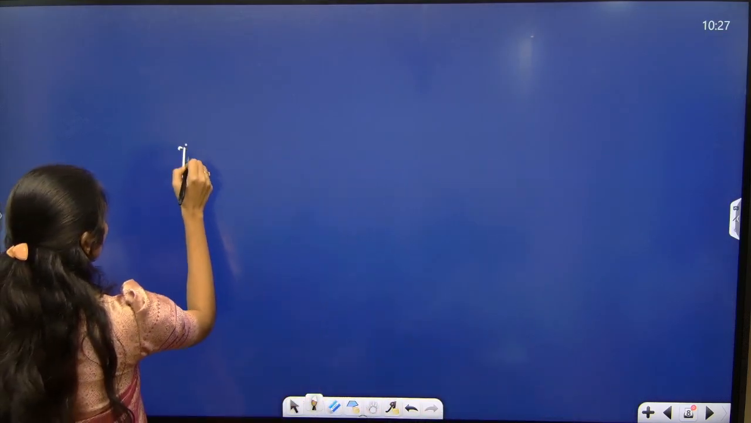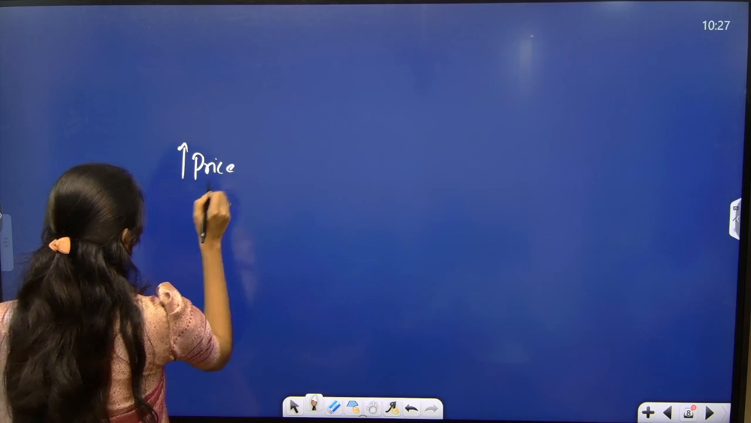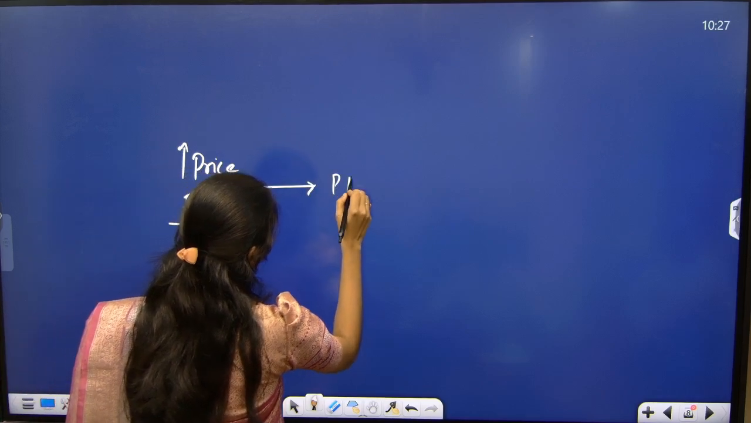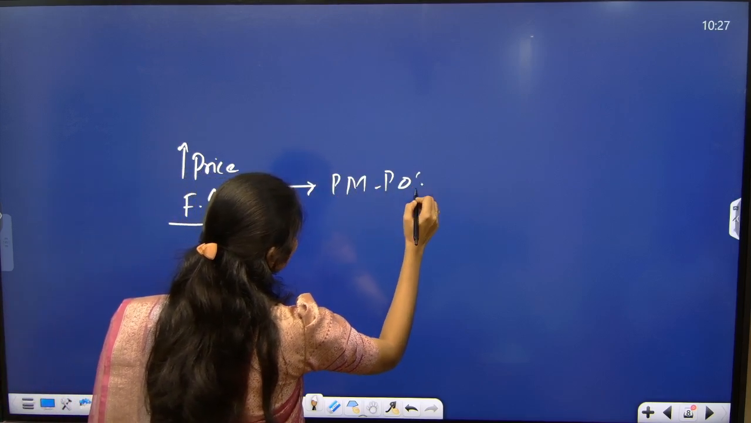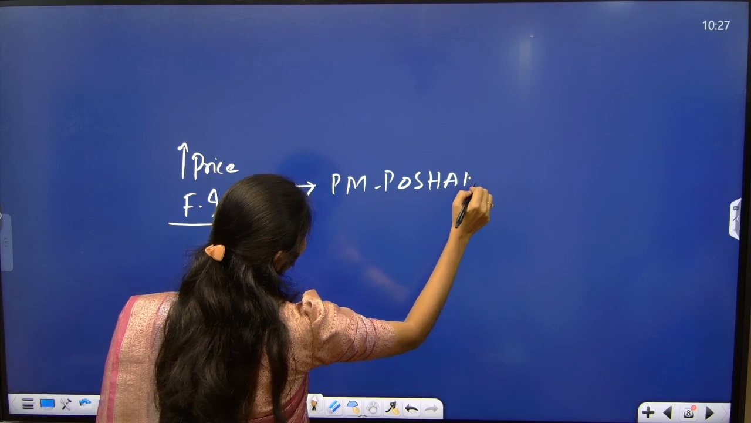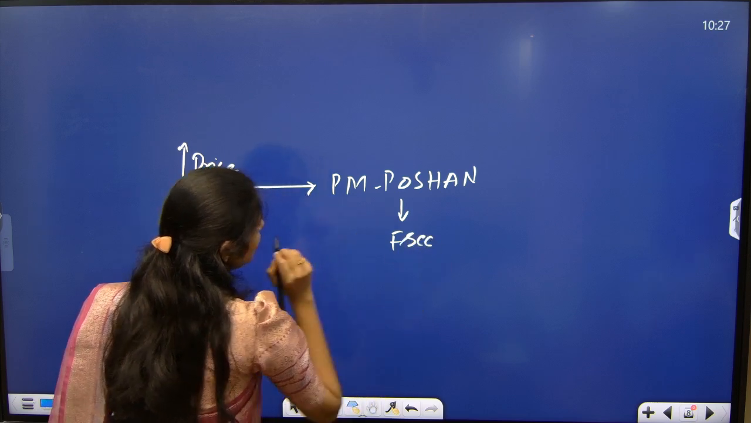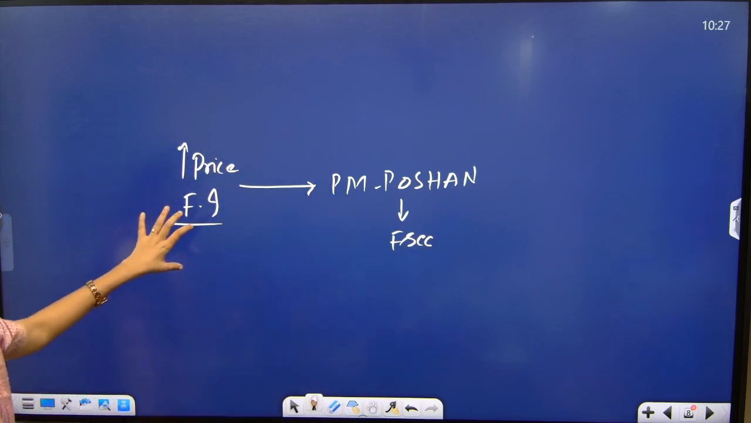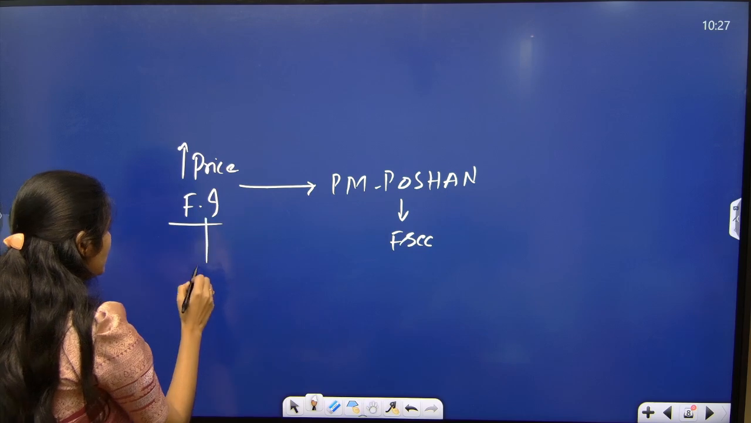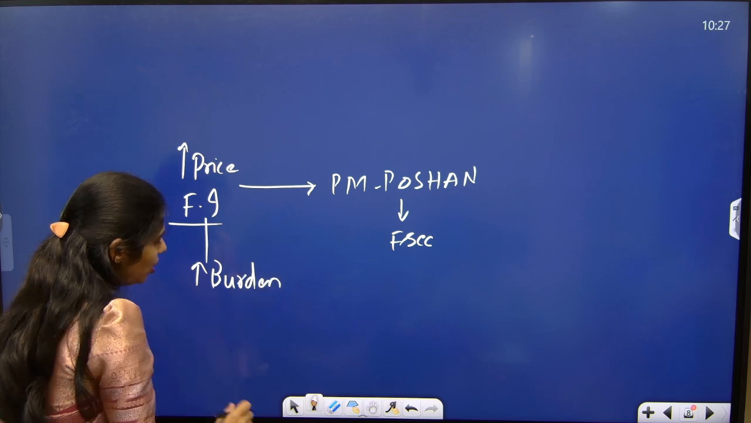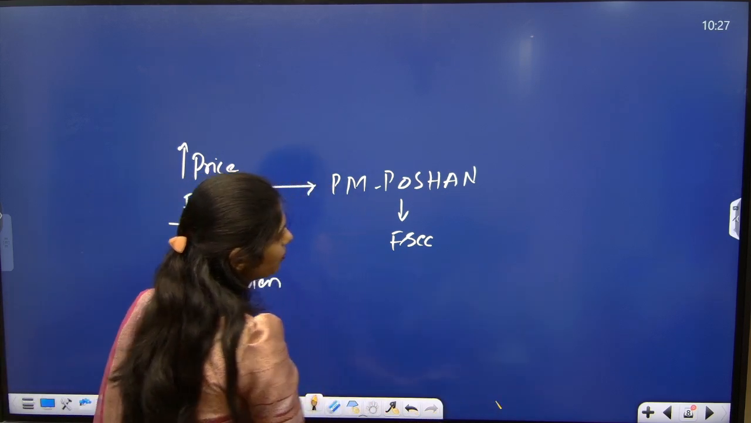There is an increase in food price. I'll write here: food inflation. Food inflation is happening, and it is having an impact on PM Poshan, which ensures food security for people. Whenever there is an increase in food price, there is an increase in burden. How can the government manage this burden? What are the choices present before you?